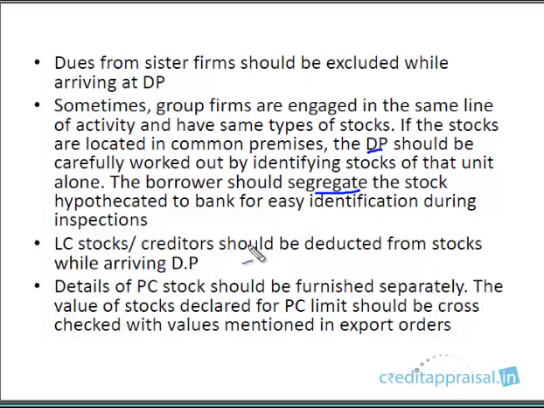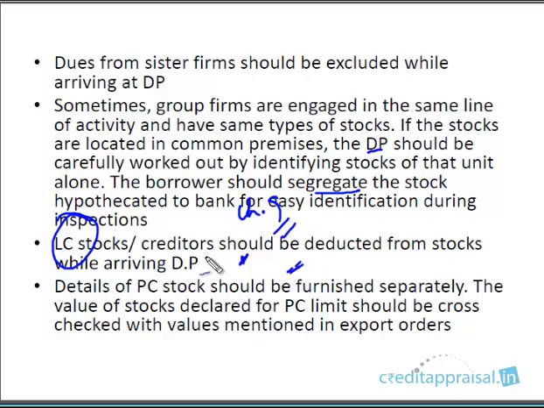One more thing you need to be careful about while calculating DP is the LC stocks, right? Creditors should be deducted from stocks while arriving at DP. This is a point which we have not yet gone through, non-fund limits. So LC and BG we will be discussing in chapter 9, and there I'll repeat this point.